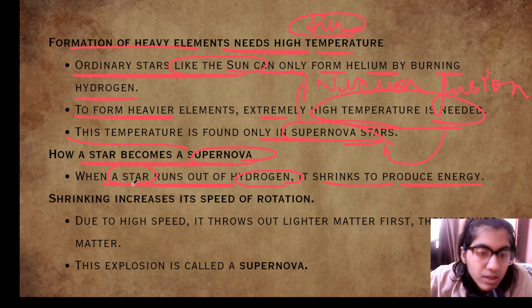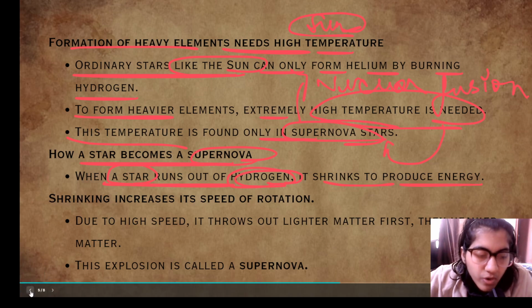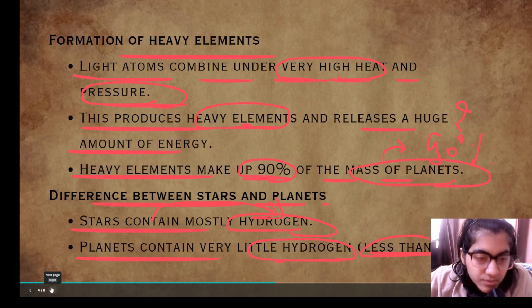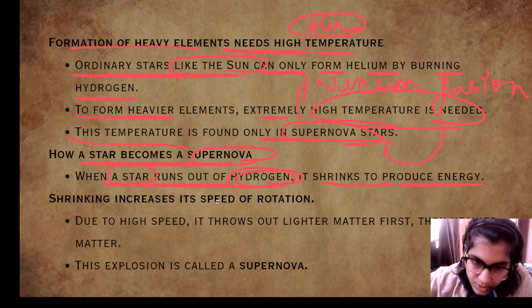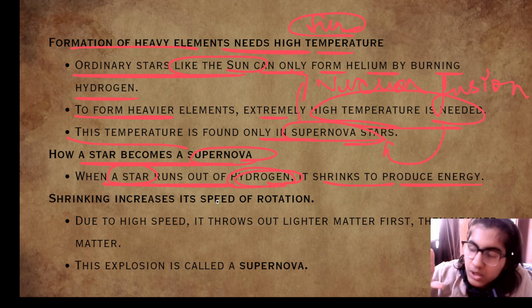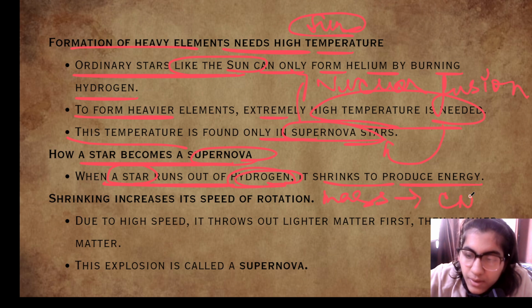When the star runs out of hydrogen, because stars are mainly made up of hydrogen, as we have seen, and the planets are made up of heavier elements, it shrinks, it decreases in size, and that mass is converted into energy.